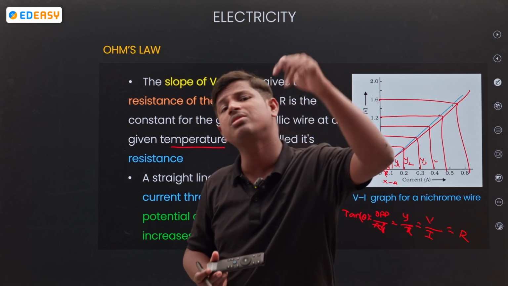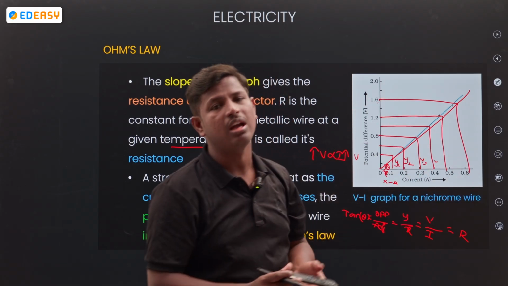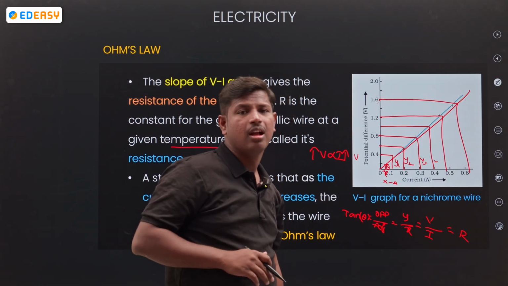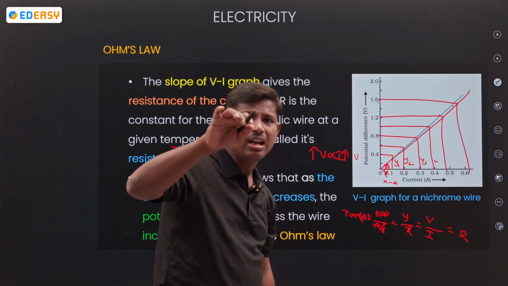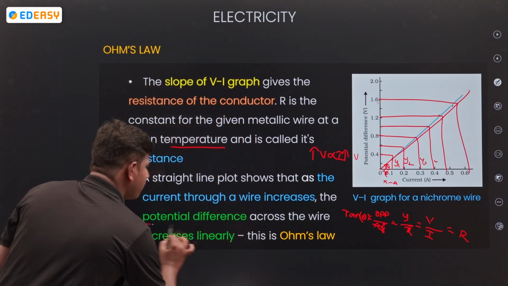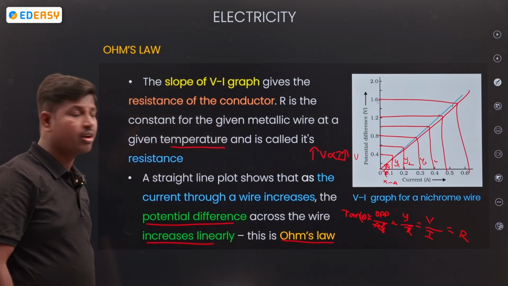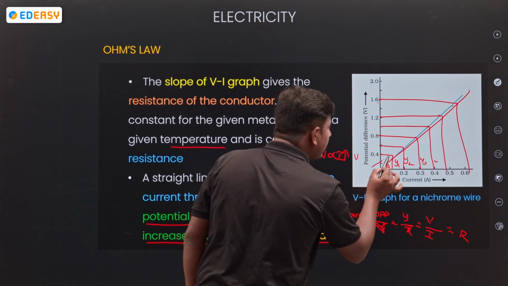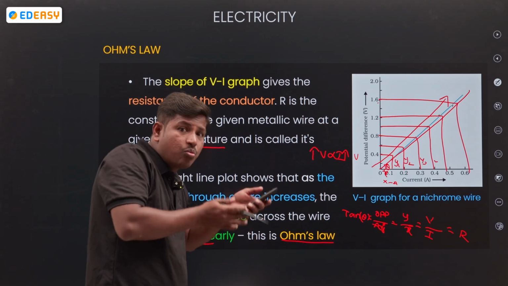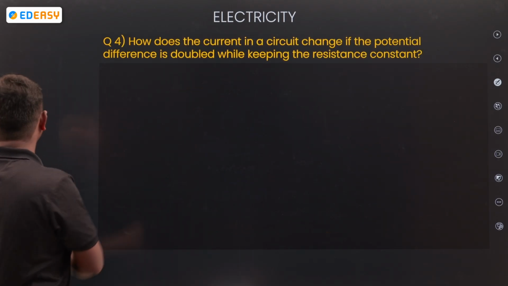That's why, what does Ohm's law say? At constant temperature, the potential difference is directly proportional to the flow of current. Remember, at constant temperature only, V is directly proportional to the current. The potential difference across the wire increases linearly. This is called Ohm's law. See how it increases: linearly. How much potential there is, that much current there is. Increasing linearly. Okay, next.